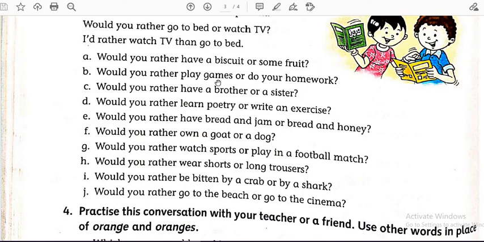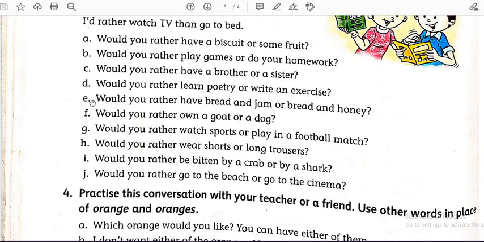I would rather play games than do my homework. You can also make it like this. I would rather do my homework than play games.